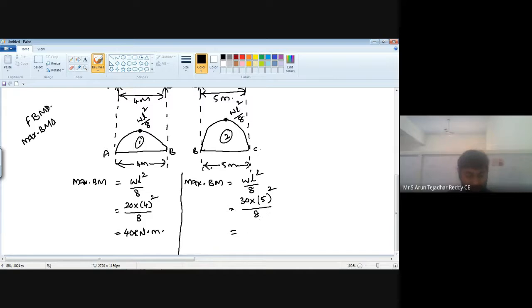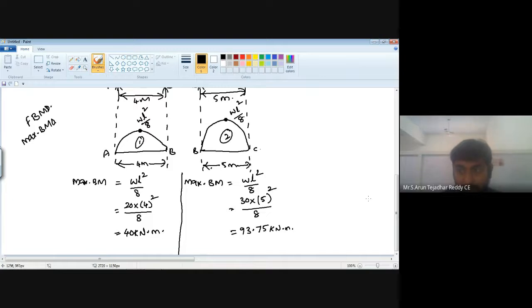The value is 93.75 kilonewton meter. So this is your first step: to draw the maximum bending moment diagram, or else free bending moment diagram.